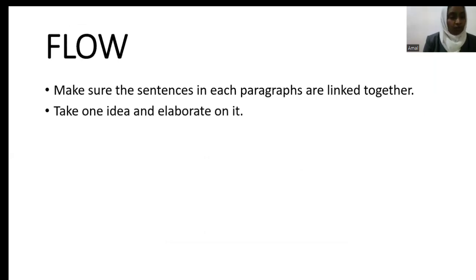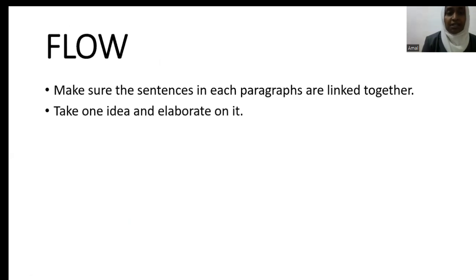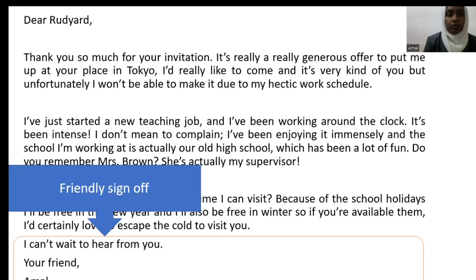So in the flow, you should make sure that there is a flow in all the paragraphs. Over here, you can see the first and the second and third. How do you make sure that there is a flow? You make sure that the sentences in each paragraph are linked. For example, as you can see, at the end of the first paragraph, I've said, I won't be able to make it due to my hectic work schedule.